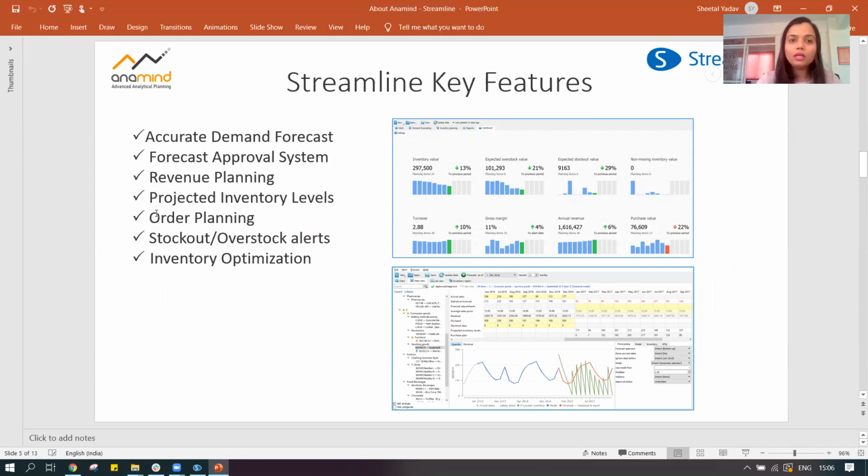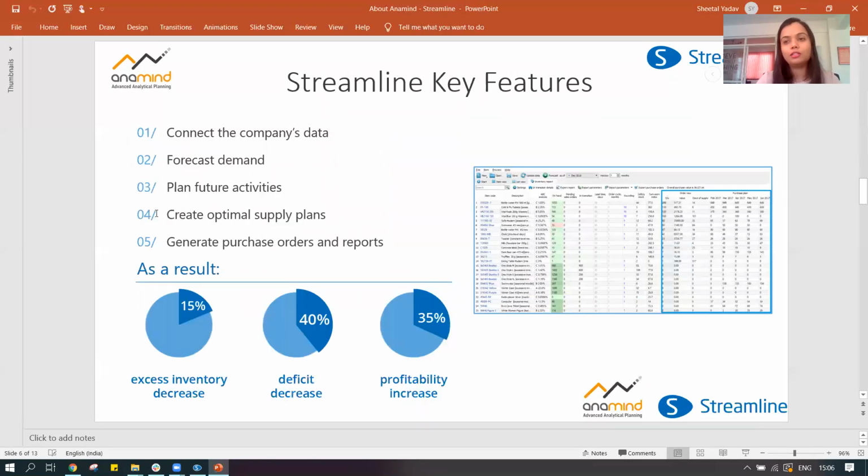These are very quick and easy to use features in the software, unlike a lot of other systems out there. In terms of key features, you can connect directly to multiple data sets, your own company data set.